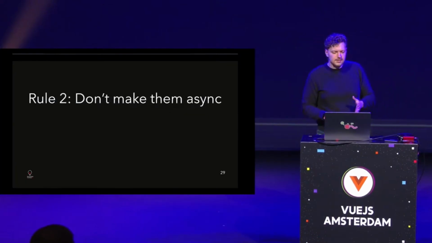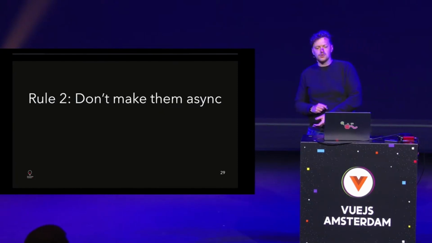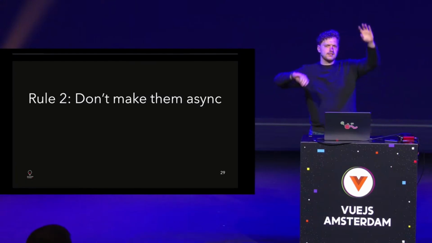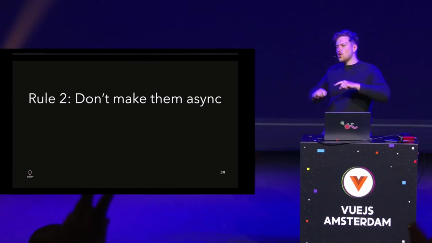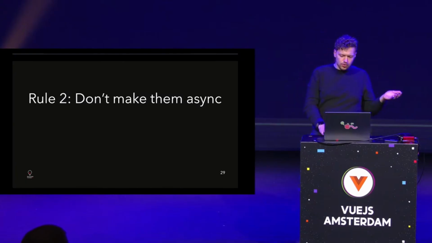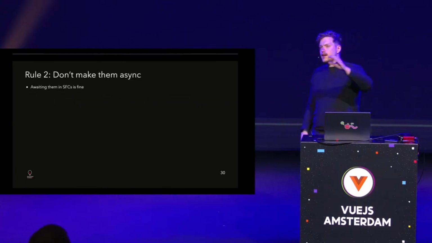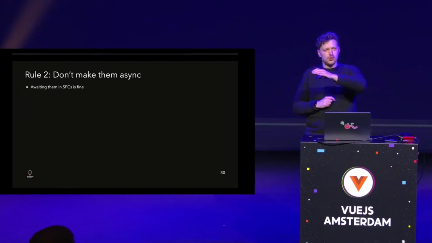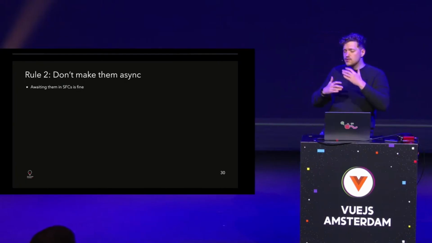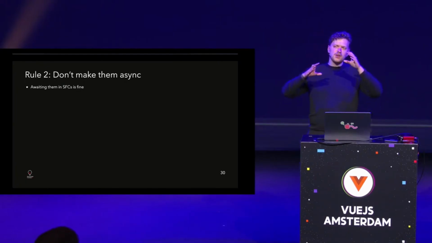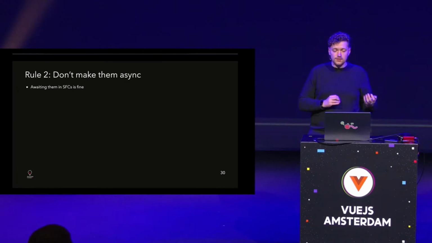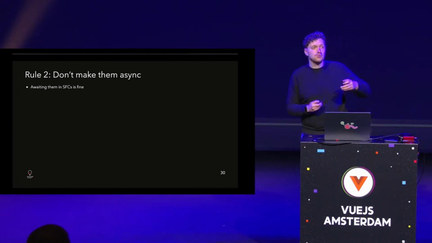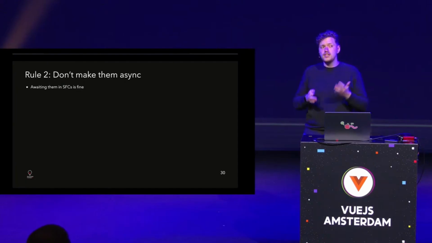Okay, rule 2. This is something interesting: don't make the composables async. Who is regularly dealing with async states in Vue.js? Anyone? A few people. In your Vue component, your Vue SFC, it's fine. You can evade them. Then maybe if you use Nuxt, suspense is dealt with under the hood, it's all fine. But if you have a composable that uses another composable, you nest them, compose them nicely, and you make one async and then always awaited, you always force things to be awaited, so you always end up with asynchronous components even though you don't need to.